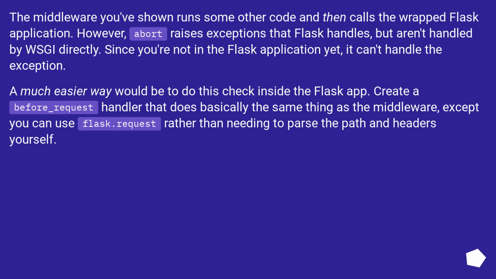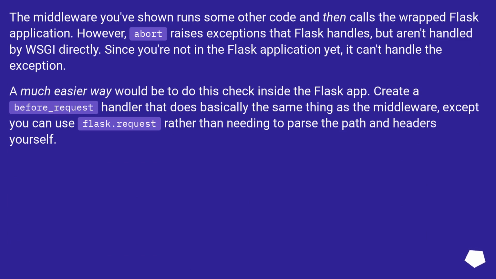The middleware you've shown runs some other code and then calls the wrapped Flask application. However, abort raises exceptions that Flask handles, but aren't handled by WSGI directly. Since you're not in the Flask application yet, it can't handle the exception.